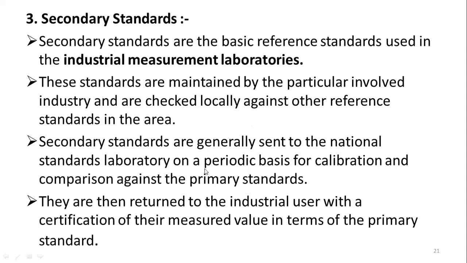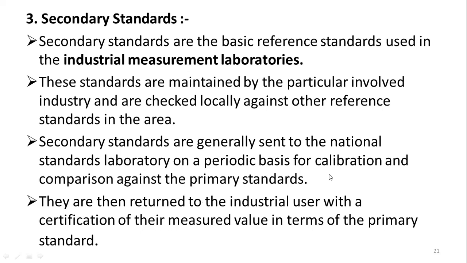The secondary standards are generally sent to the national laboratory. Industrial measurement laboratories, to improve their business, have to compare with the national laboratories. So they send them to the national standards laboratory on a periodic basis for calibration or comparison against the primary standards, to check whether our measurement is correct and how accurate it is.